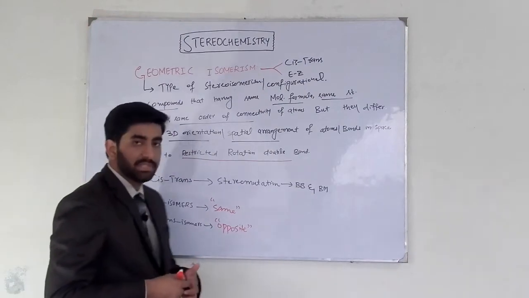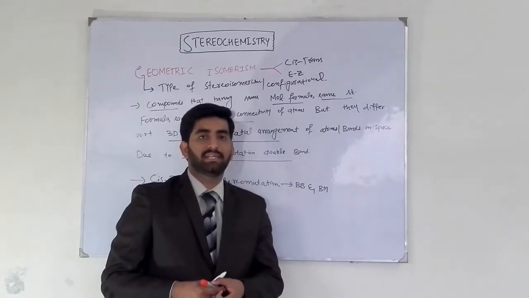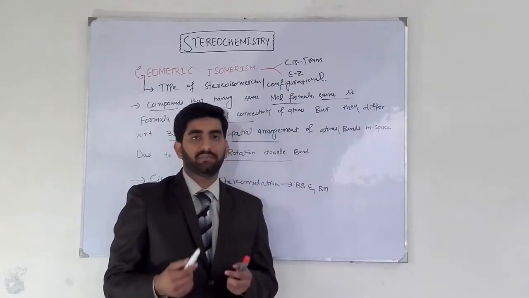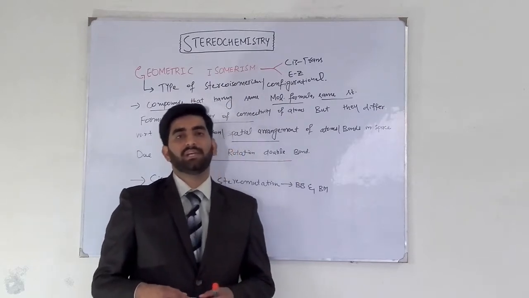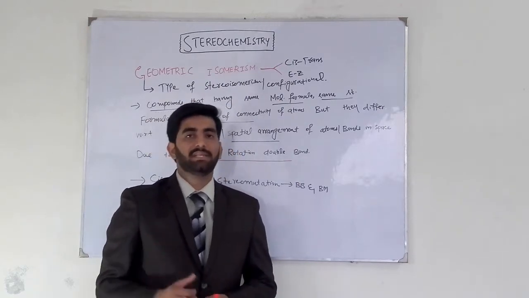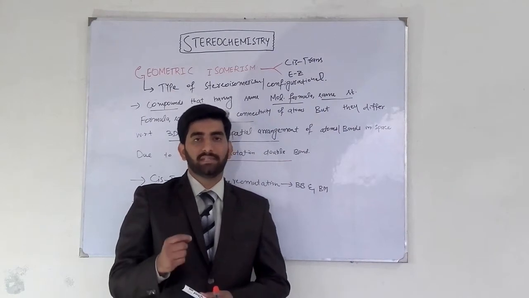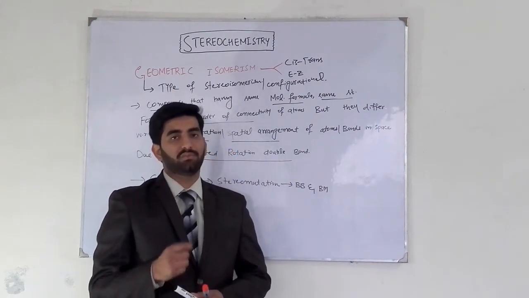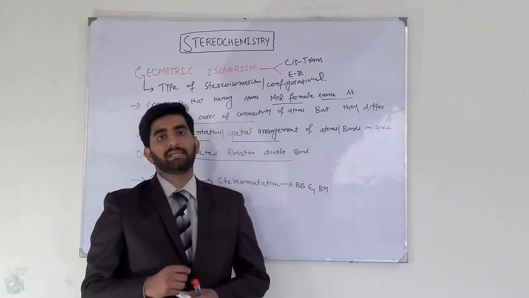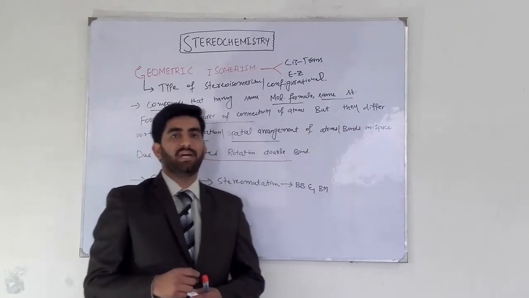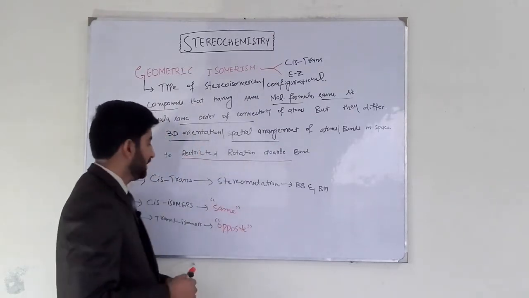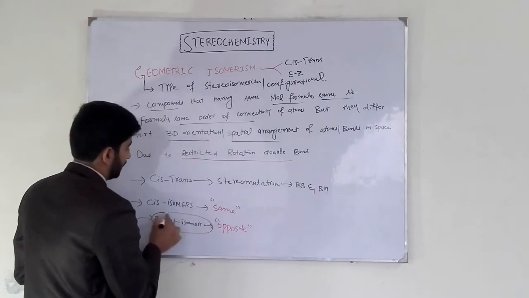If similar groups lie on the same side of the double bond, then they are cis isomers. If atoms or groups of atoms of high priority lie on the same side of the double bond, then they are called cis isomers. If atoms or groups of atoms of high priority lie on the opposite side of the double bond, then they are trans isomers. If similar groups lie on the opposite side of the double bond, then they are also trans isomers.